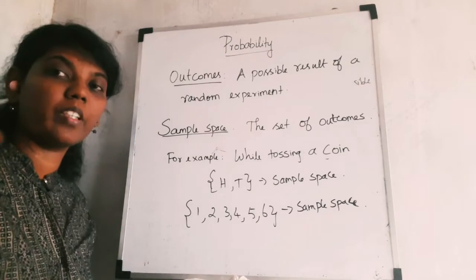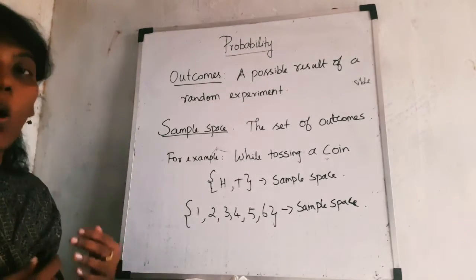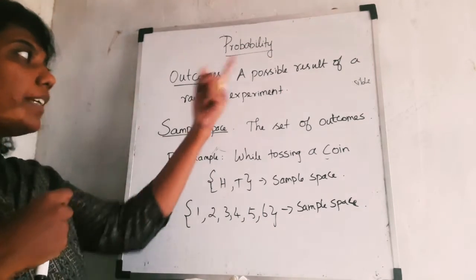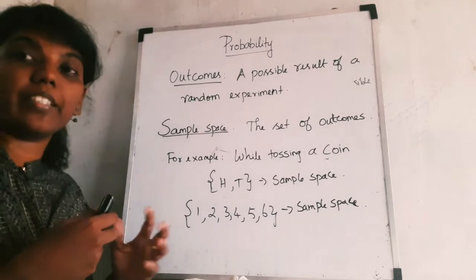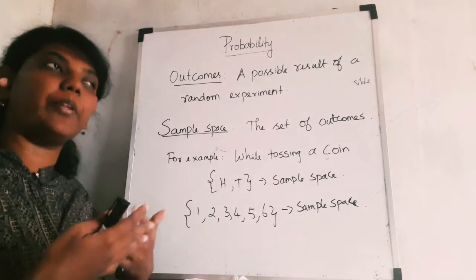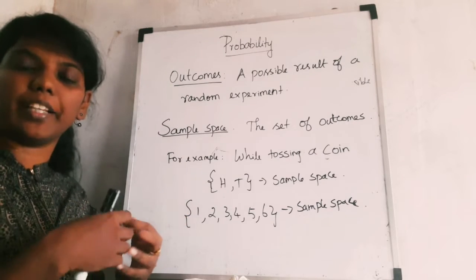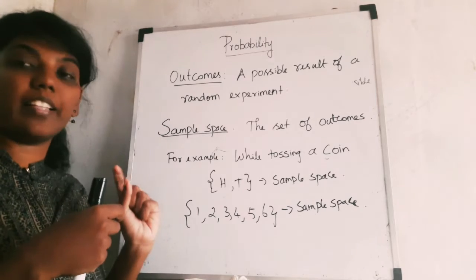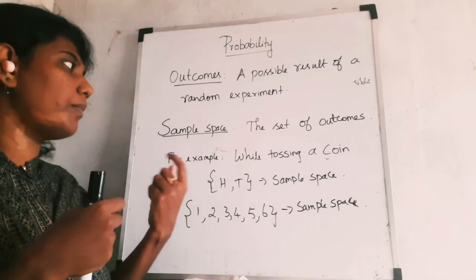Okay. The next thing we are going to talk about is outcomes and the sample space. So what is an outcome? A possible result of a random experiment is the outcome. For example, when throwing a die, it will be 1, 2, 3, 4, 5, 6. These are the outcomes. A possible result, that is only one result, comes under outcome.